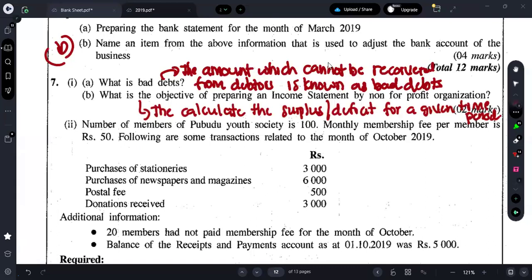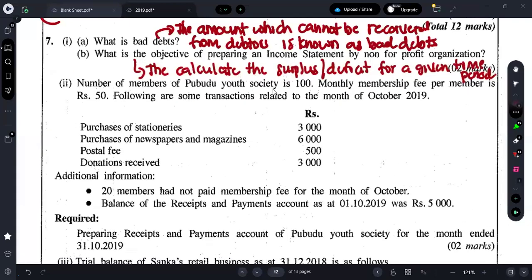Next one is what? The number of members of Ubudhi Youth Society is 100, right? The monthly membership fee per member is 50. Following are some transactions related to the month of October. So what are they asking? Prepare receipts and payment account. So we know how a receipts and payment account is prepared. Guys, can I know what we record in the receipt and payment account? The actual cash inflow and the cash outflow will be recorded in the receipt and payment account.